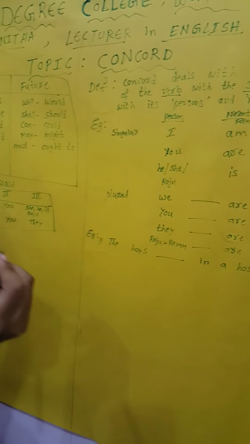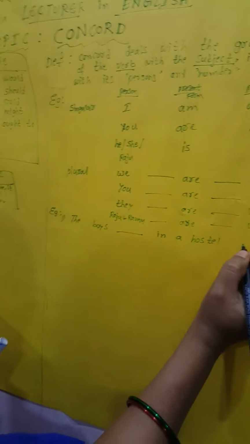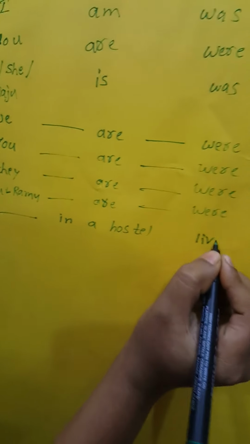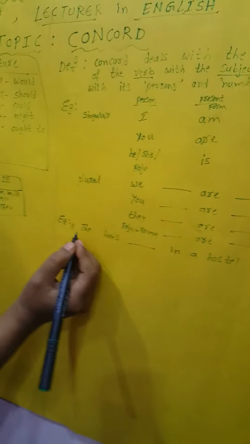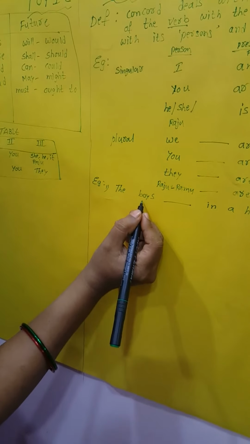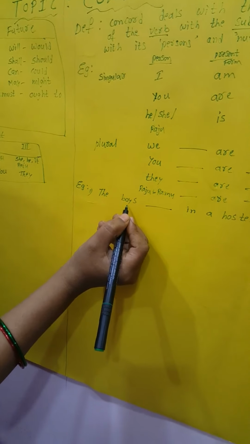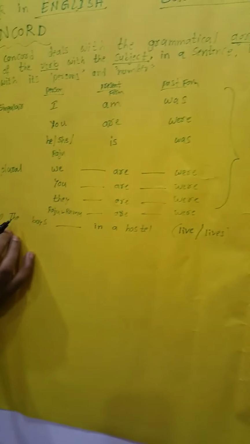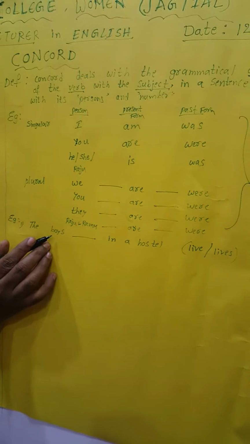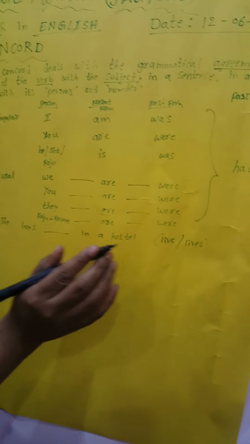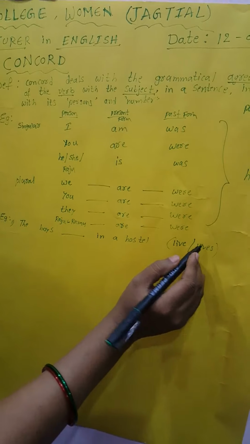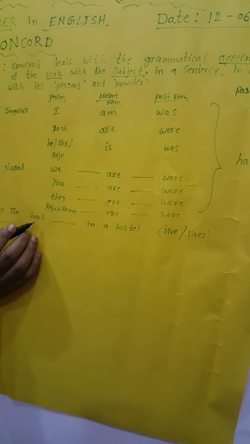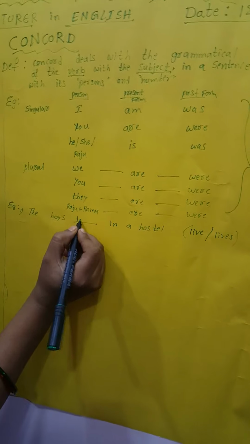In this sentence two words are given, leave or leaves. Which is suitable here? Here the subject is not single, it is plural. When the third person singular is used as the subject, we add s to the verb, so then leaves is correct. Now the boys is plural, so we have to use leave. The correct answer is leave.